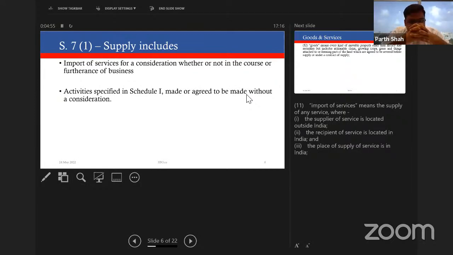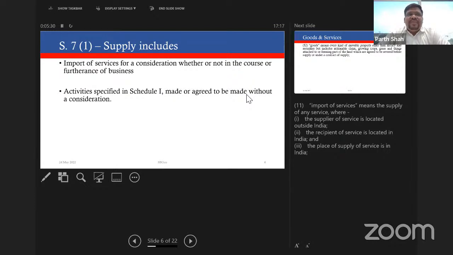Now, when we say import of service, again, what is import of service? Very quickly, I'll just highlight it. Import of service means the supply of any service where the supplier of service is located outside India, but the place of supply is in India and the recipient of supply is in India. It's a very simple definition. Again, under this definition, it has to be for a consideration. Free services like Facebook: if I am opening an account with Facebook and I use that service of socializing, it is not an import of service because it is not for a consideration. Opening an account with Facebook is not paid, so that will not be covered here.